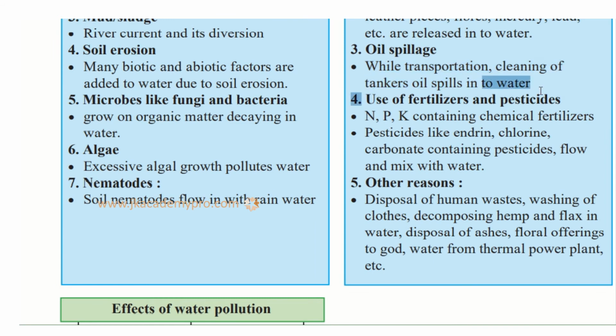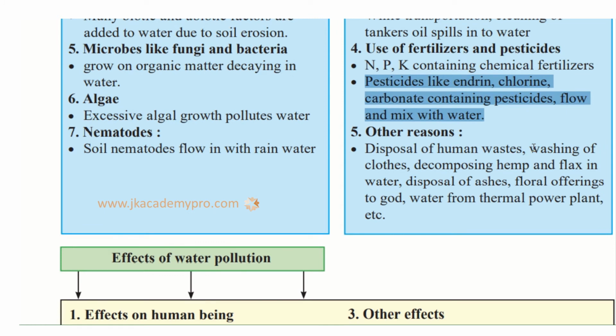Then use of fertilizers and pesticides. NPK, what is this? This is nitrogen, potassium, and phosphorus. Nitrogen, phosphorus, and potassium containing chemical fertilizers, and pesticides like endrin and chlorine carbonate containing pesticides flow and mix with the water. When we spray pesticides on the crops, when the rain comes, this water goes into the river water again, and these chemicals mix in it, and then when we are drinking or consuming it, it goes into our bodies.